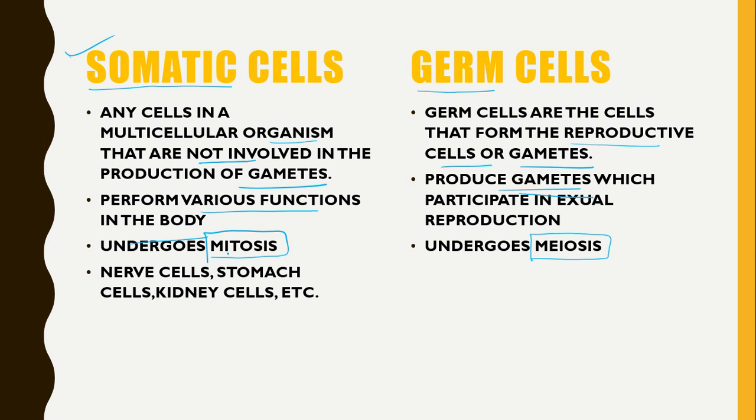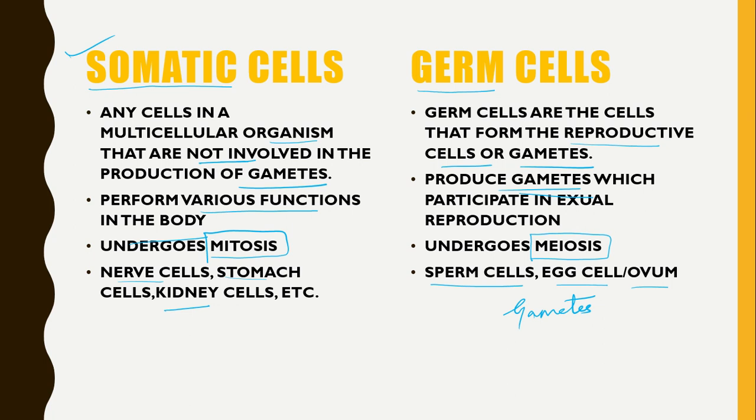If we take some examples of somatic cells, they can be nerve cells, stomach cells, kidney cells, brain cells, etc. All of these are somatic cells. If we talk about germ cells, only the sperm cell and the egg cell or ovum are examples of germ cells, because these are the gametes.